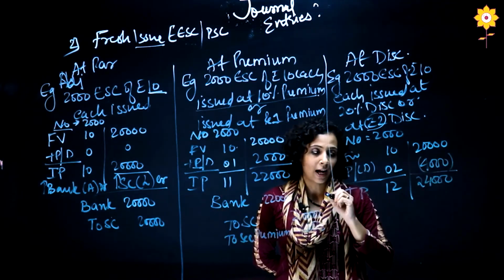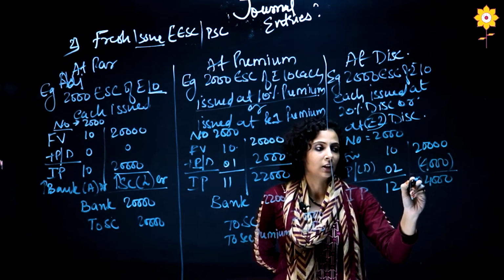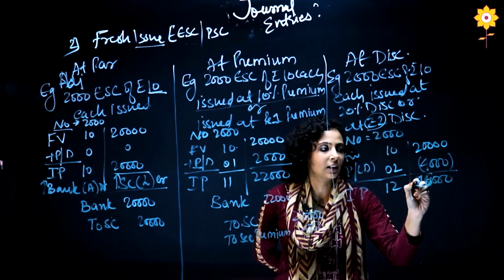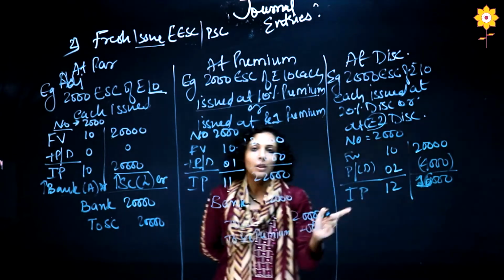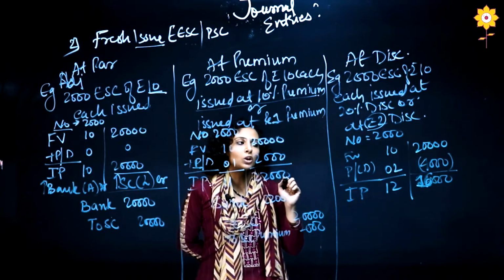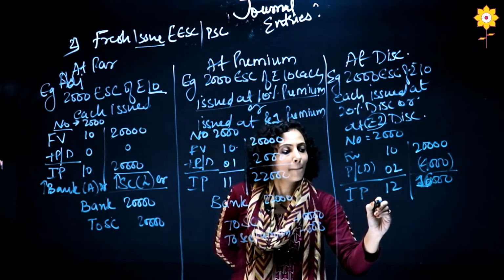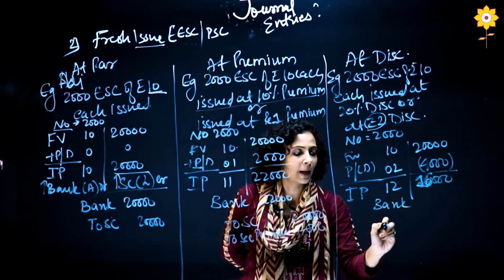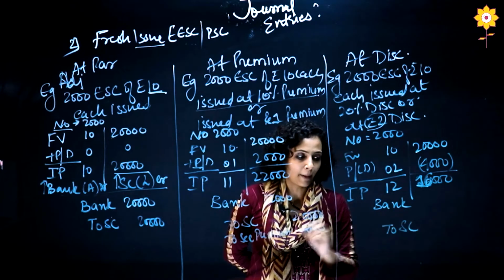So, we will subtract it. So, this will be 16,000. Always remember, premium hai to add karna hai, discount hai to minus karna hai. Now, again, my basic entry will remain the same. Bank account debit to share capital.